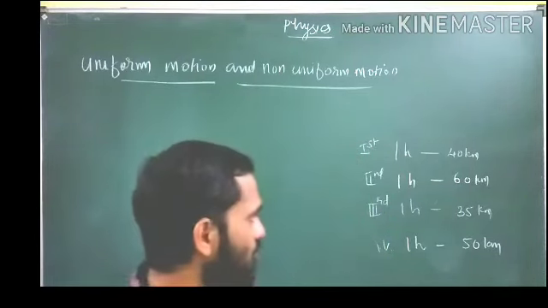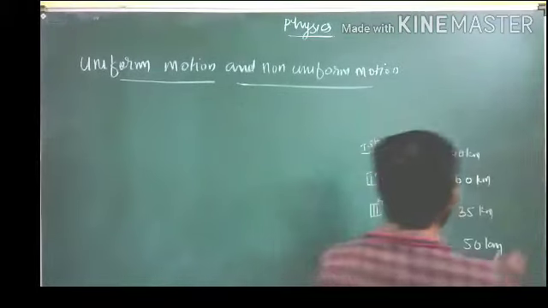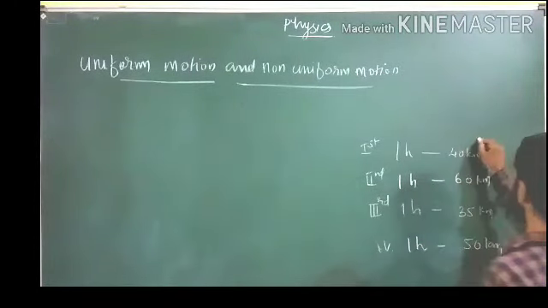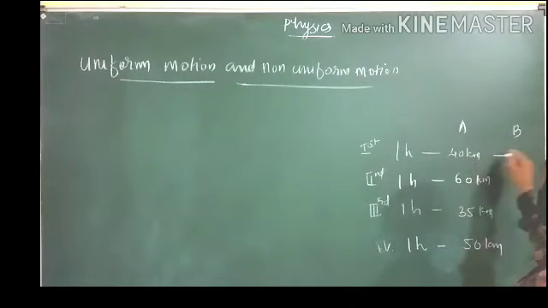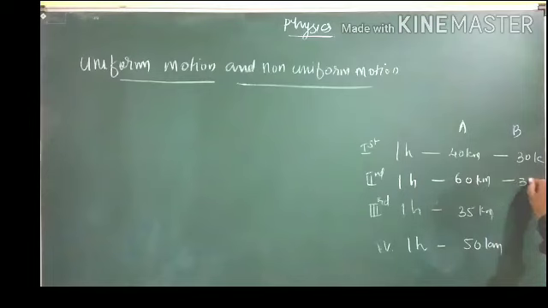Then what is uniform motion? For example, students, this is car A and this is car B. Car B covered 30 kilometer in the first 1 hour, second 1 hour also 30 kilometer, third 1 hour 30 kilometer, fourth 1 hour also 30 kilometer.